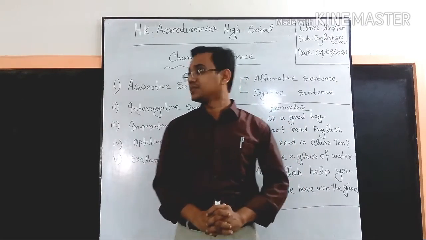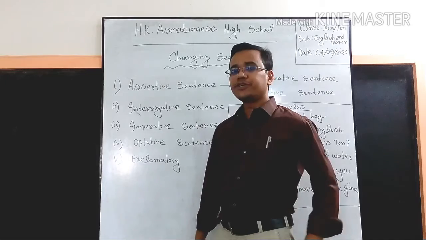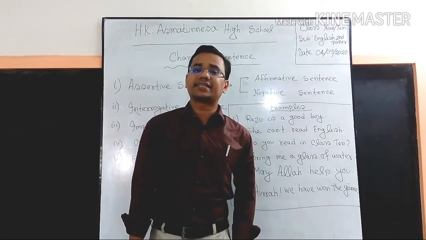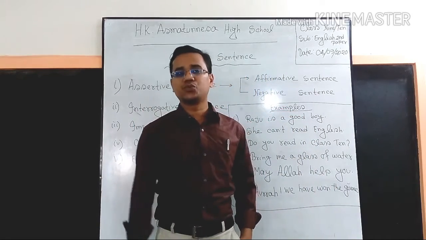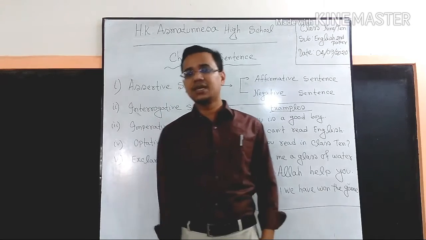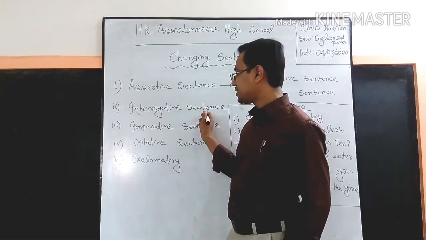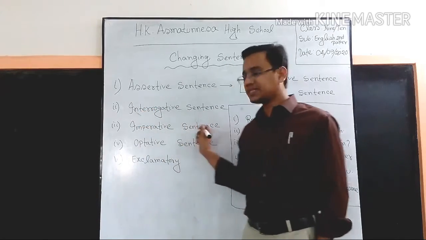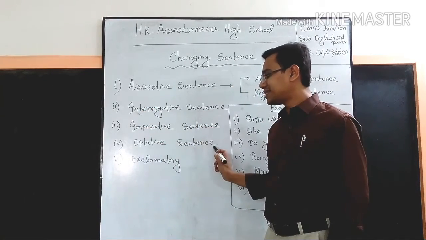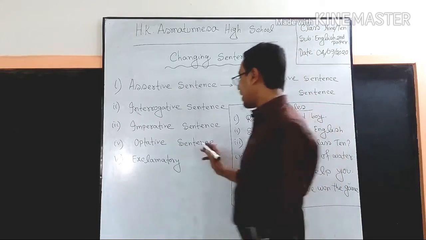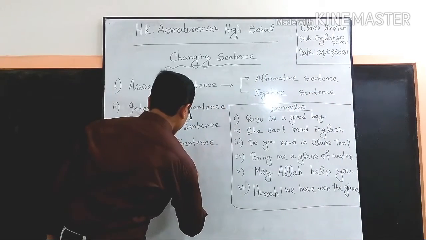Okay. So look very carefully. According to meaning, sentences can be classified into 5 types. They are assertive sentence, interrogative sentence, imperative sentence, optative sentence, and exclamatory sentence.